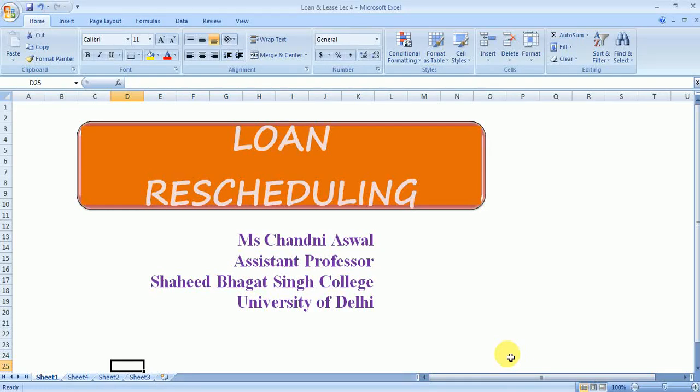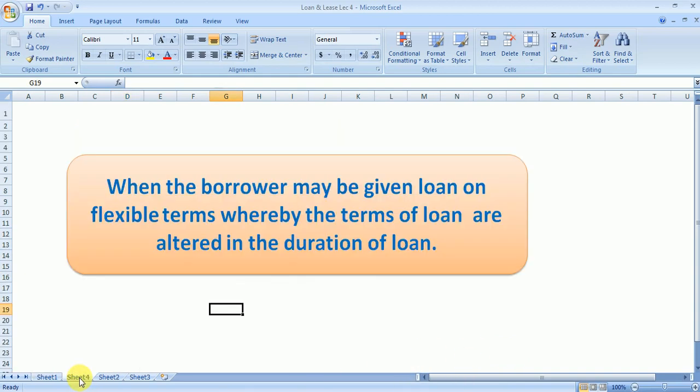So today we'll discuss loan rescheduling. Let's understand why there is a need to do loan rescheduling. When one party gives a loan to another party on flexible terms, where the user can change the terms of the loan, for example the rate of interest or periodicity, during the duration of the loan, in that case we need to reschedule the loan payment.